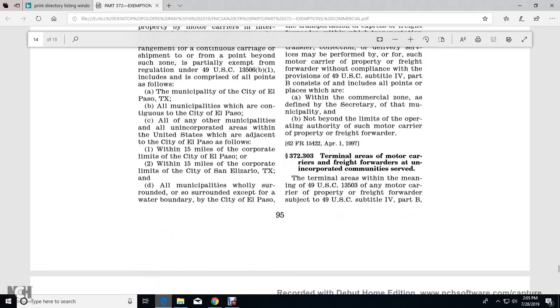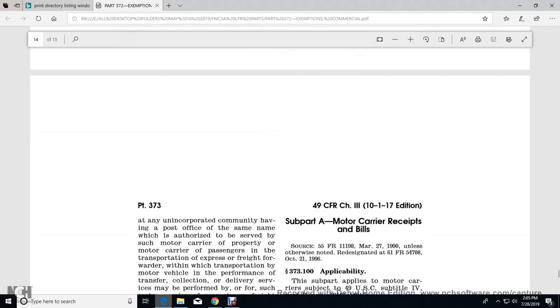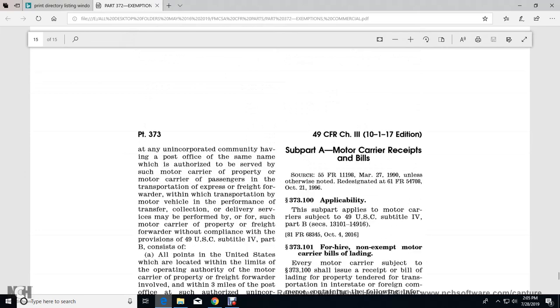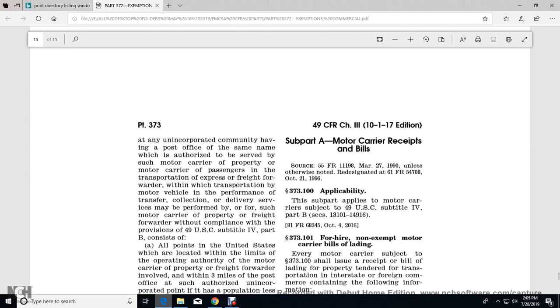372.303, terminal areas, motor carrier, freight forwarder, and unincorporated communities served. The terminal area, within the meaning of Title 49 U.S. Code 13503, of a motor carrier of property or freight forwarder subject to Title 49 U.S. Code Subtitle 4, Part B, for unincorporated communities of the same name authorized to be served by such motor carrier of property, motor carrier of passengers, or freight forwarder in the transportation of express, where transfer, collection, and delivery services may be performed for such motor carrier of property or forwarder,